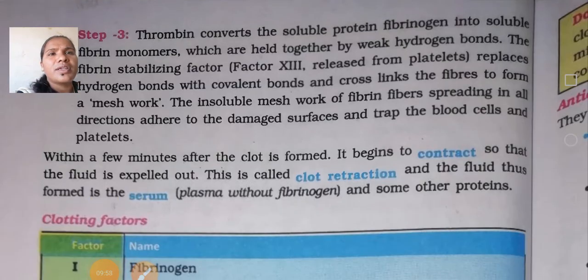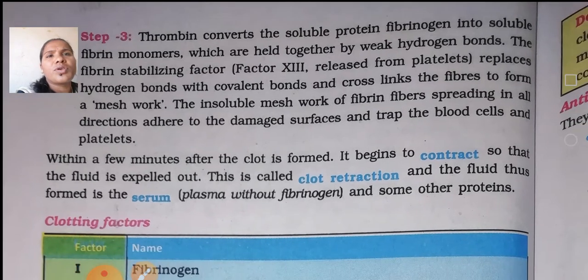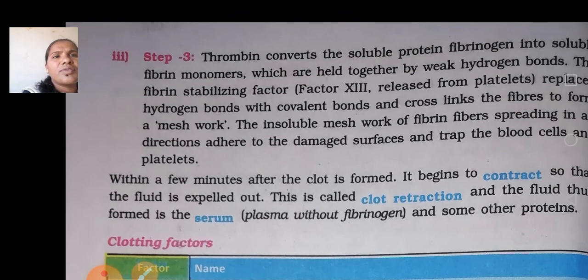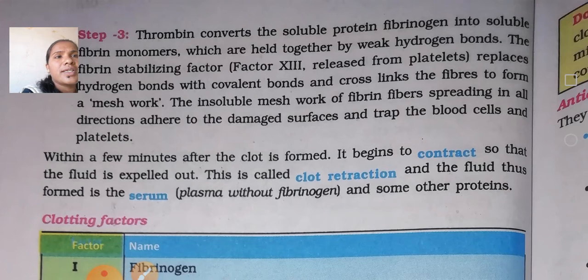If you see step 3, the thrombin converts the soluble protein fibrinogen into insoluble fibrin monomers, which are held together by weak hydrogen bonds. The fibrin stabilizing factor 13, released from platelets, replaces hydrogen bonds with covalent bonds and cross-links the fibrin protein.